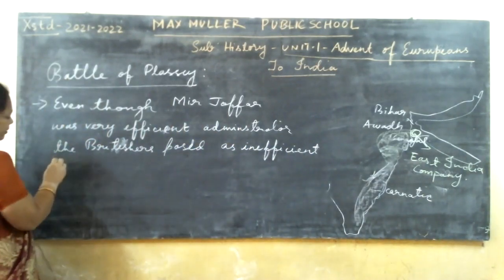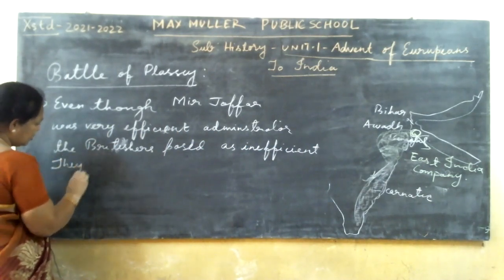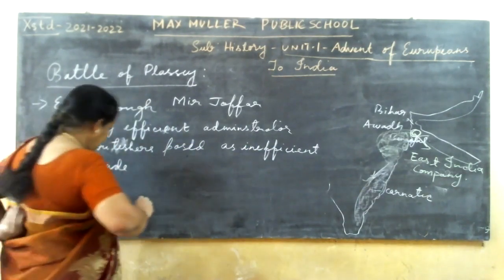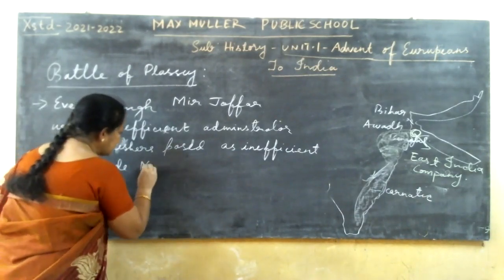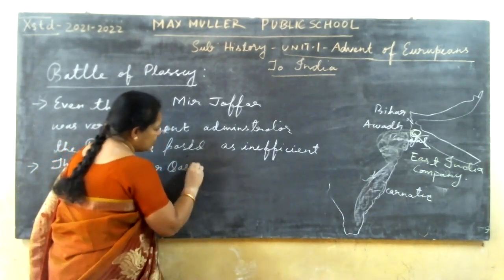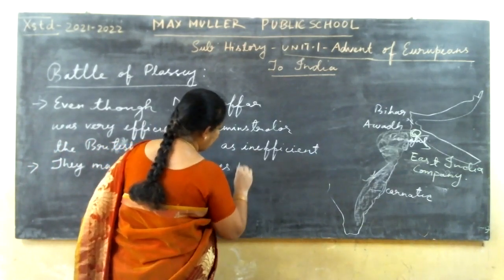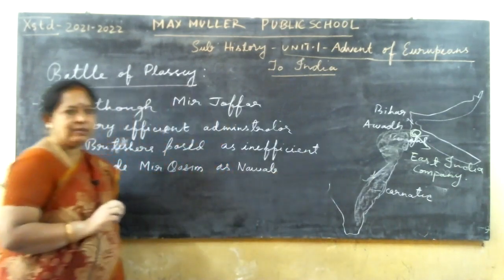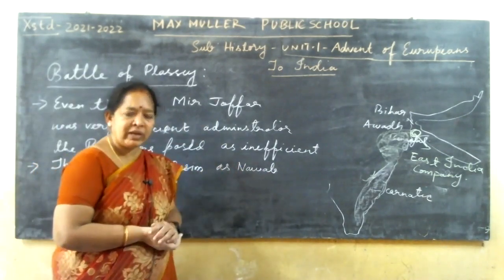And they made Mir Qasim, one of his cousins, Nawab of Bengal.